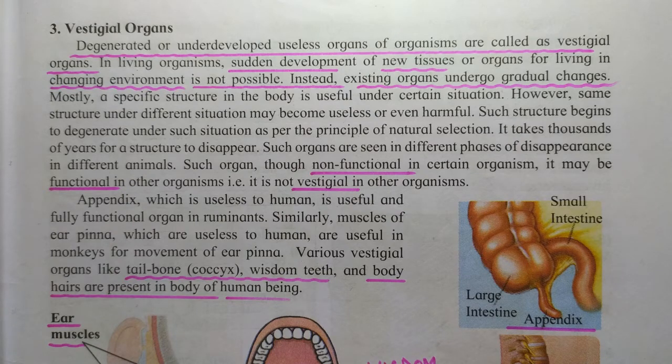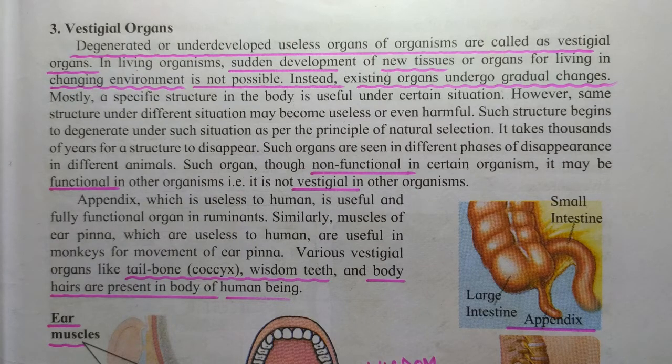For example, appendix. Can you see the appendix here? The appendix, which is useless to humans, is a useful and fully functional organ in ruminants. In Marathi, ruminants means ravanth karnare prani, cows and buffaloes we can call ruminants.